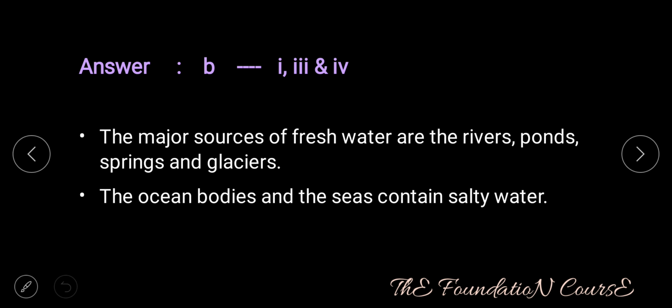Answer is option B, that is 1, 3 and 4. The major sources of fresh water are the rivers, ponds, springs and glaciers. The ocean bodies and the seas contain salty water.